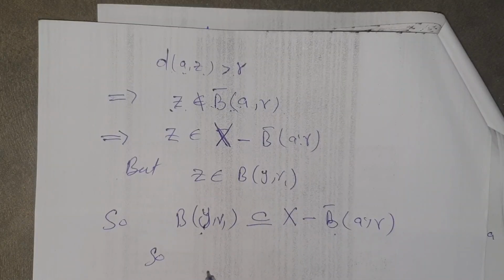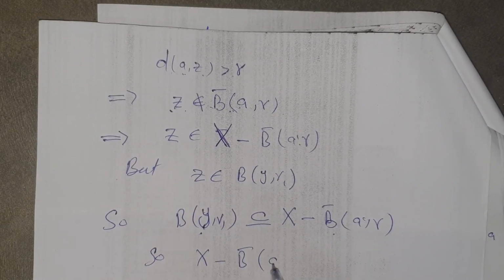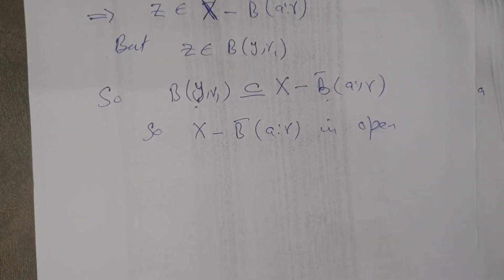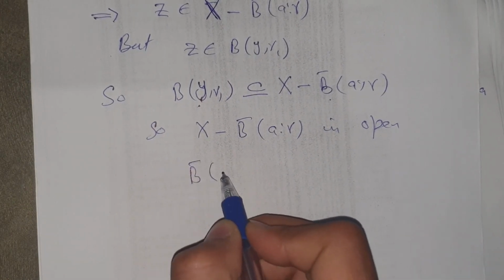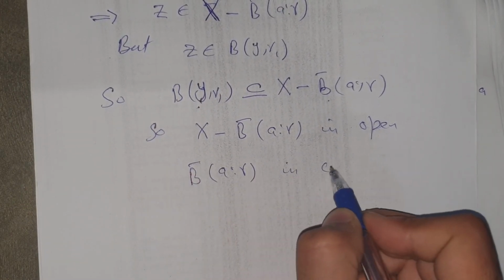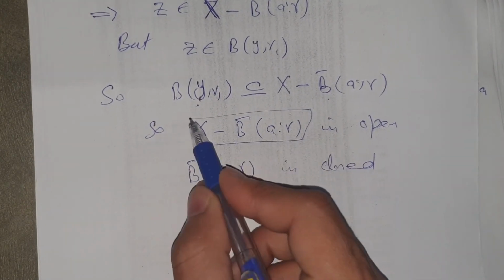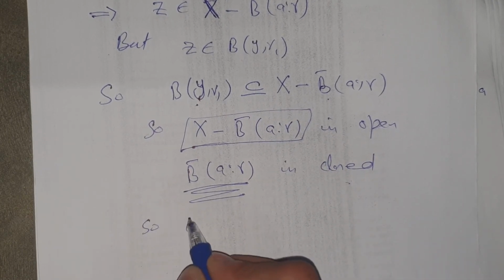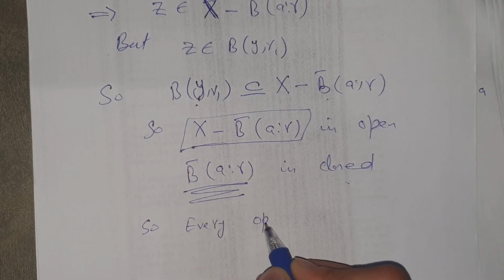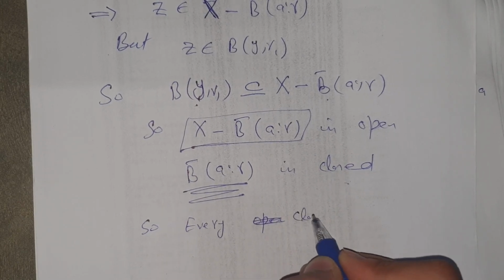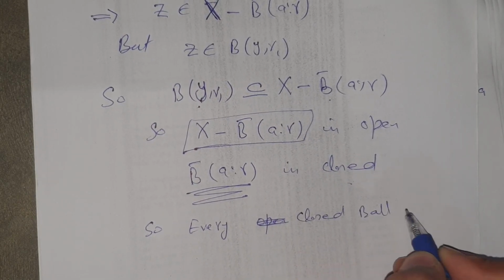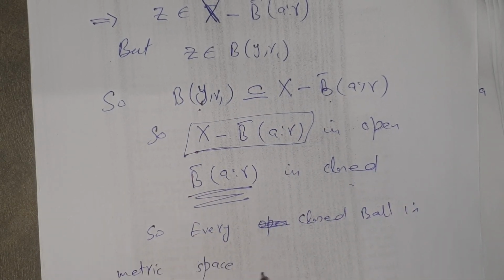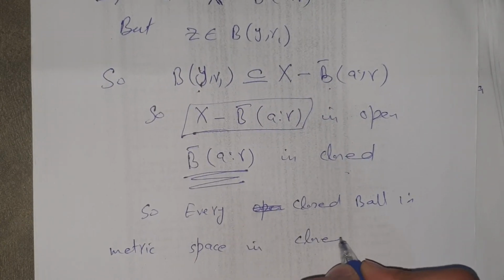So X minus B bar of a, r is open and consequently B bar of a, r is closed. If this complement is open, then this set is closed. So every closed ball in a metric space is a closed set.